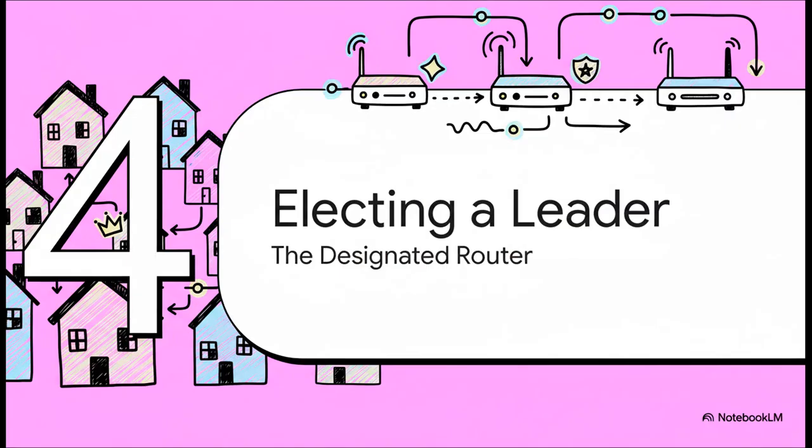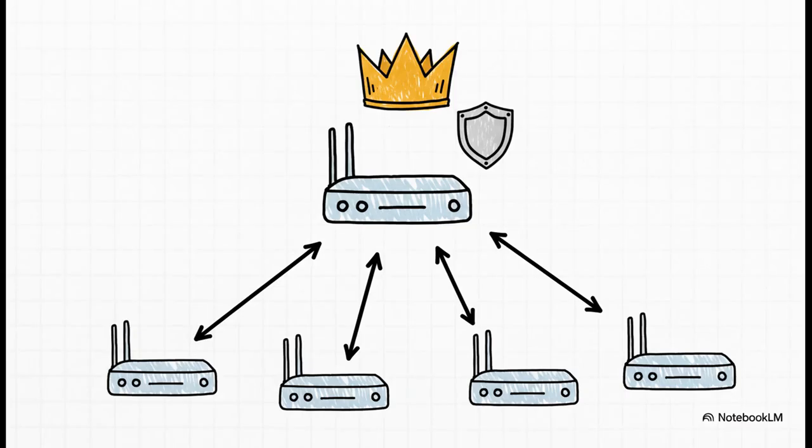All right, so our routers are neighbors now. They're all on the same page. The next step is to get organized. To stop that chaotic broadcast storm we talked about, they need to elect a leader.